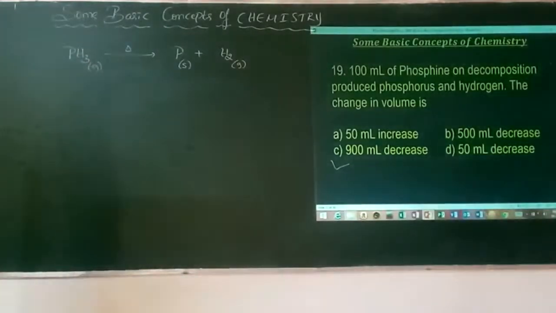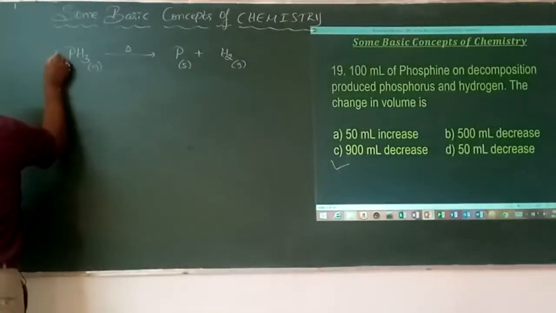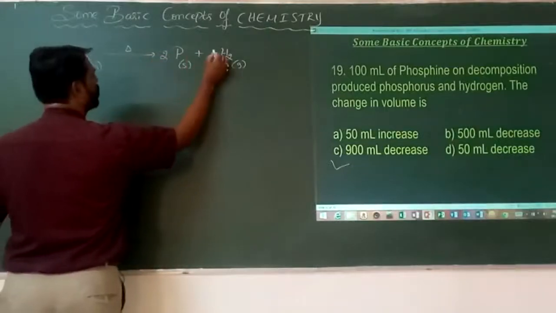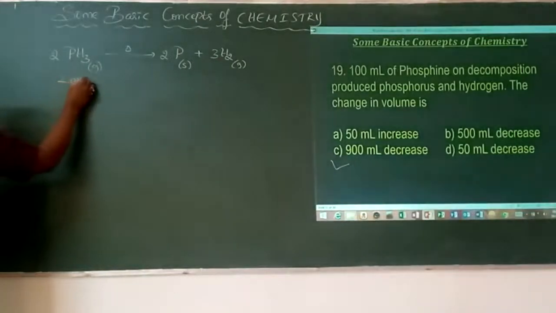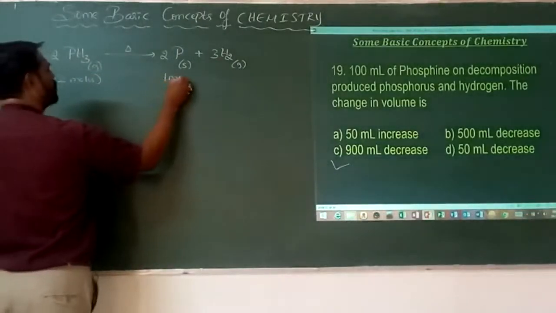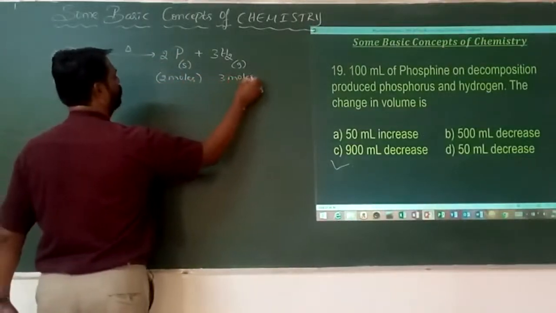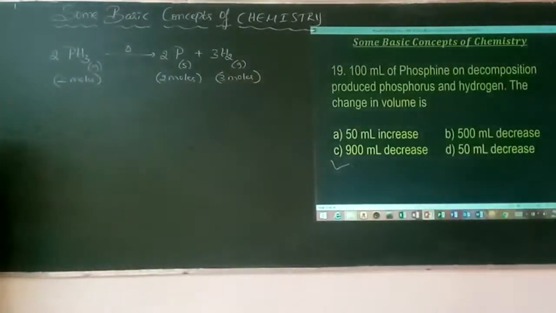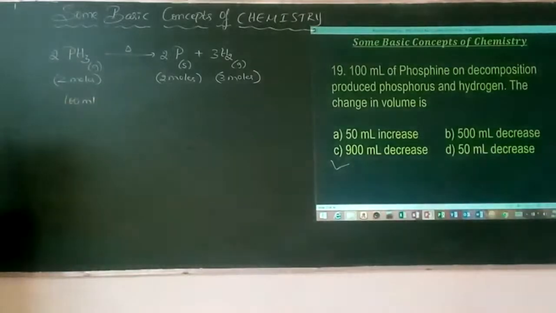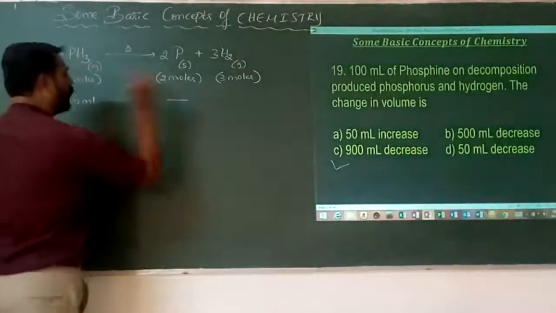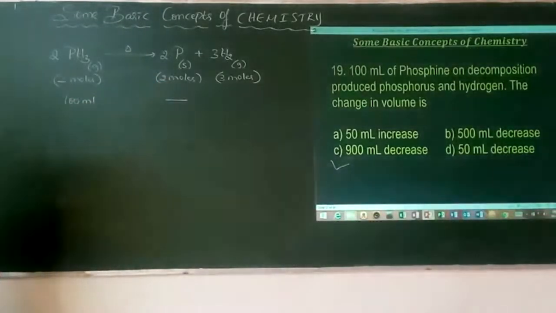Balance first. 2 PH3 gives 2 phosphorus. Here it is. It means if I take 2 moles of this, I am getting 2 moles of phosphorus and 3 moles of which one? Hydrogen. Suppose if I take 100 ml of this, I am not counting the solid, because if it is a solid, I don't take the volume of that particular solid.